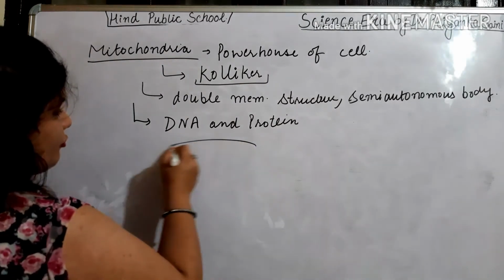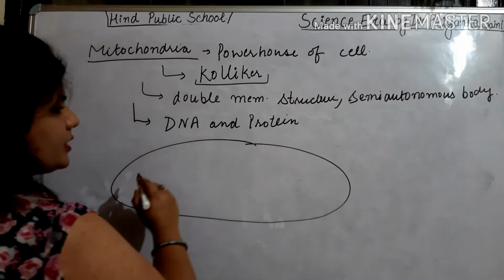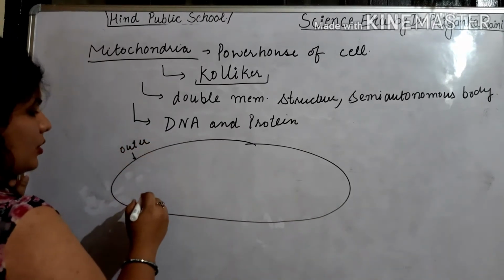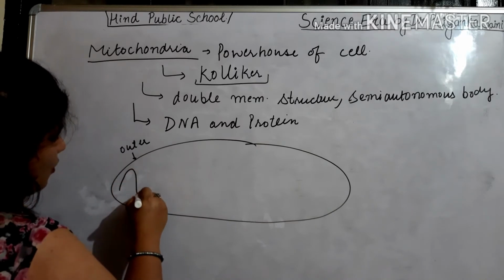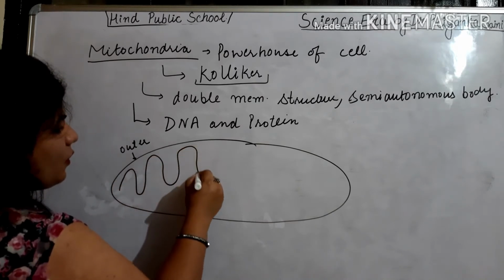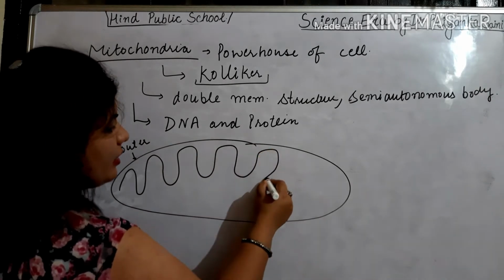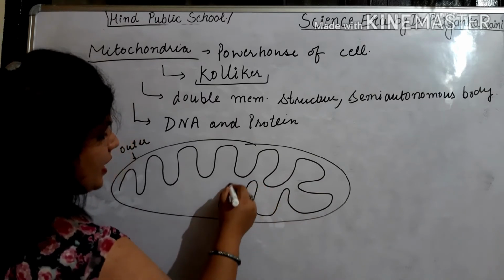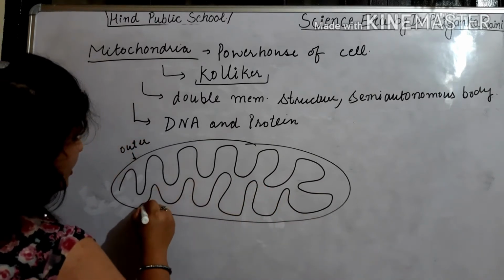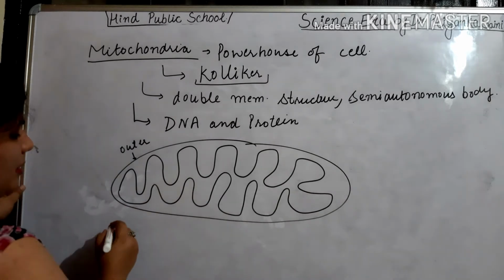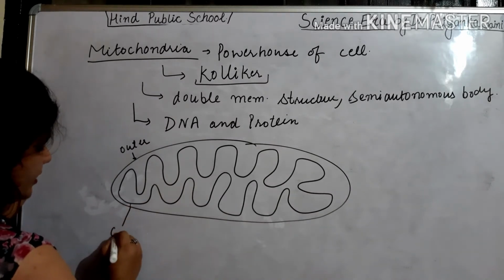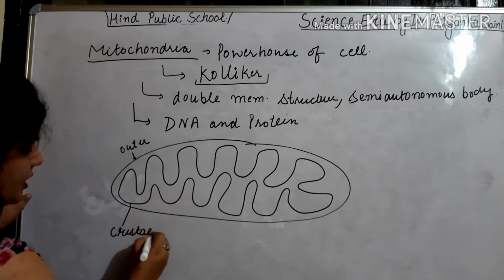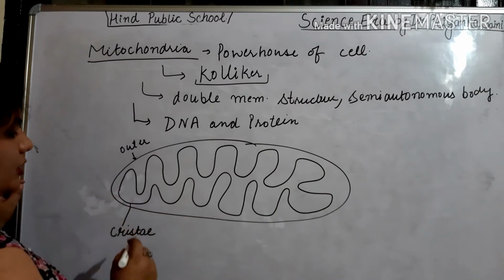The structure is also very important. This is the outer layer. I told you it is double membrane. The inner membrane is just folded inside. Why is it folded inside? To increase the surface area, because it has to provide energy to the cell. So to increase the surface area, the inner membrane is present in a folded form, and this inner folding is known as cristae.